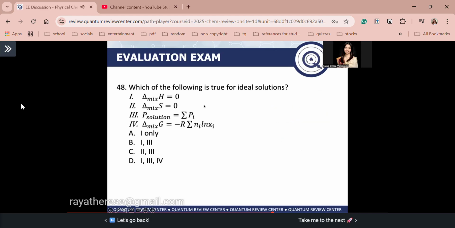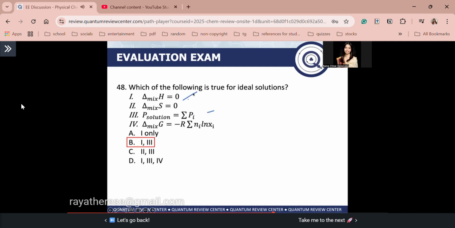So with that in mind, guys, ito yung pagpipilian natin. 1, delta mix H is equal to 0. 2, delta mix S is equal to 0. 3, P solution is just equal to the summation of the partial pressures of the components of your solution. 4, delta mix G is equal to negative R times the summation of N_i ln x_i. So guys, ang tama lang dito is 1 and 3. Again, for ideal solutions, ito lang, 1 and 3.